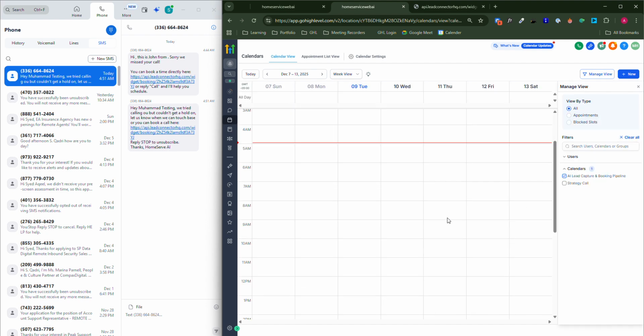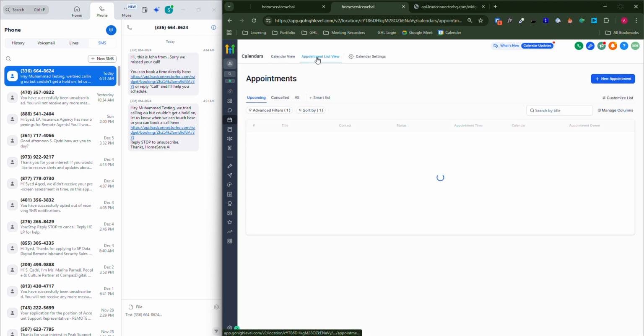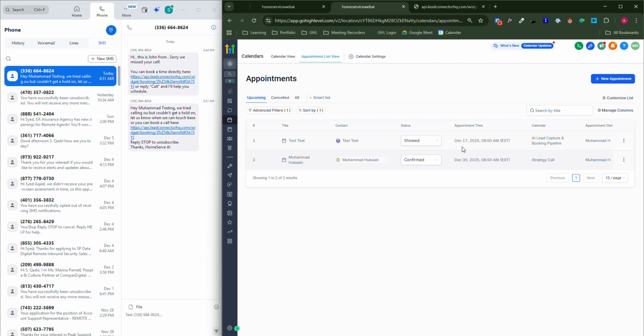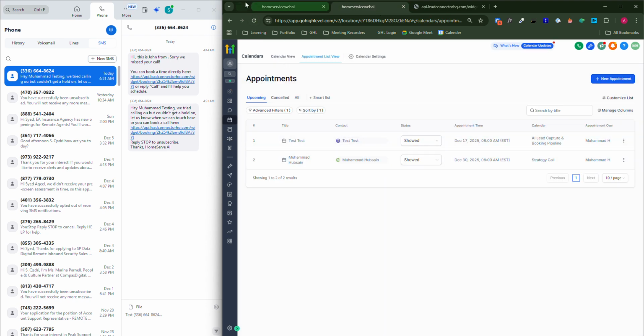Calendars. Okay, where is it? Yeah, so this one, I'm going to select it as this one. When I select showed, it's going to send a thank you message to me. Update. So we're going to see a thank you message coming over here. Where is it?